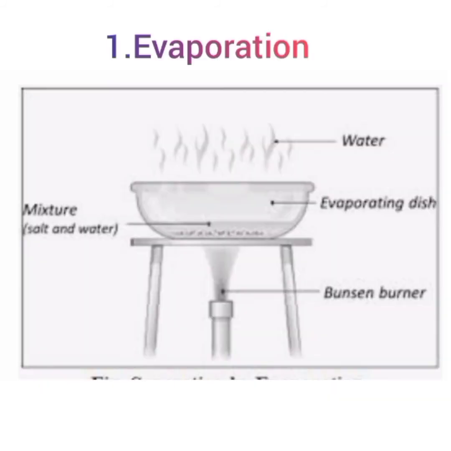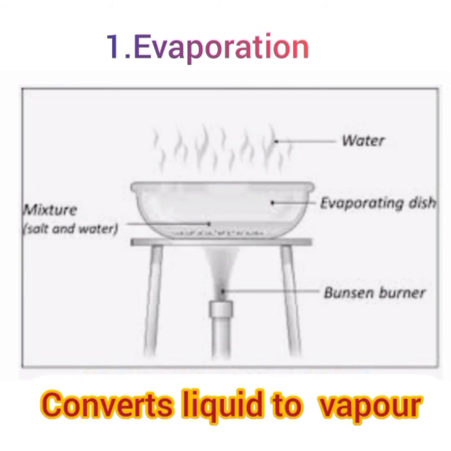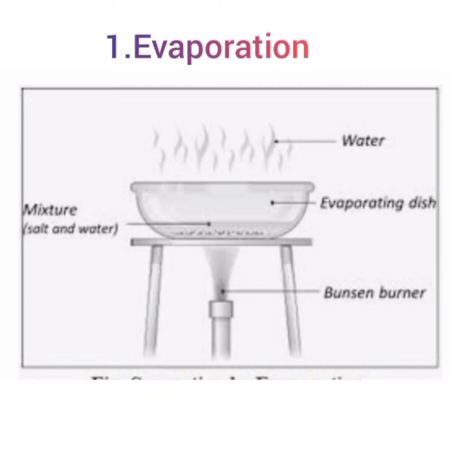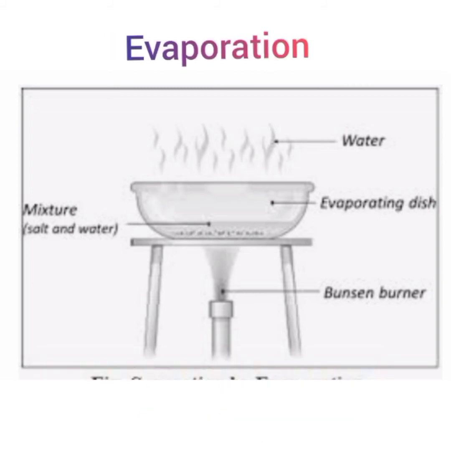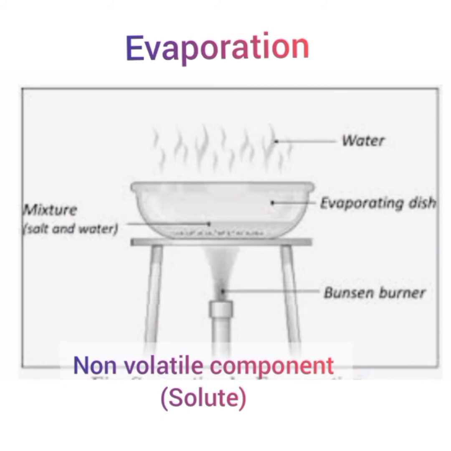The first technique is evaporation. Evaporation is a process of conversion of a liquid into its vapor state. We use evaporation for a mixture that is a solution of a solid in a liquid, to get the solid. Or we can say that this method is used for separating a volatile component, that is the solvent, from the non-volatile component, the solute, by heating the mixture.